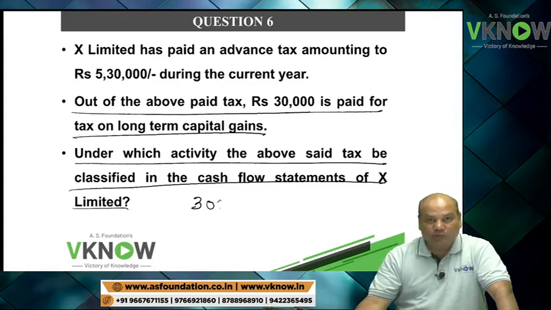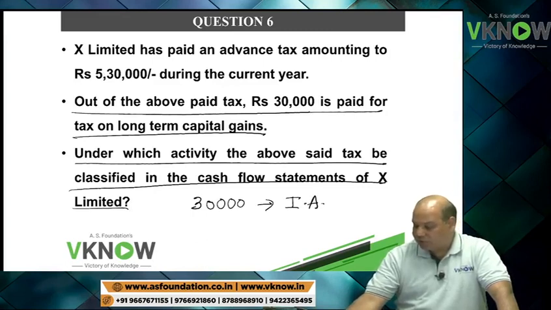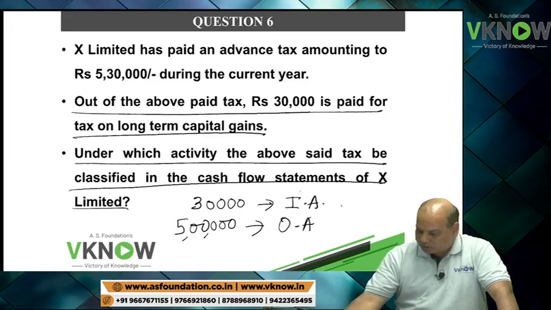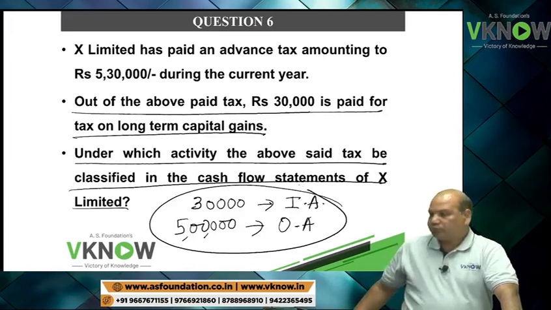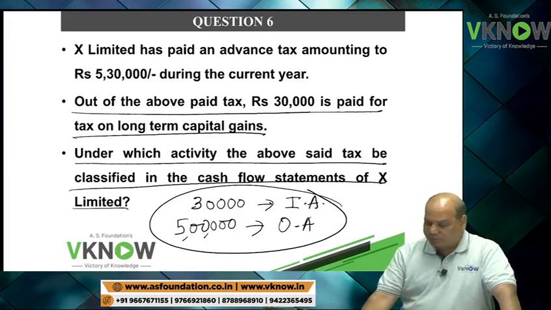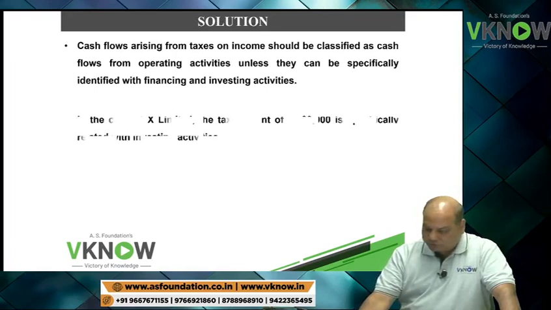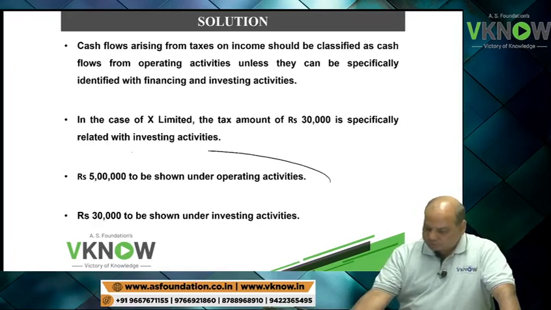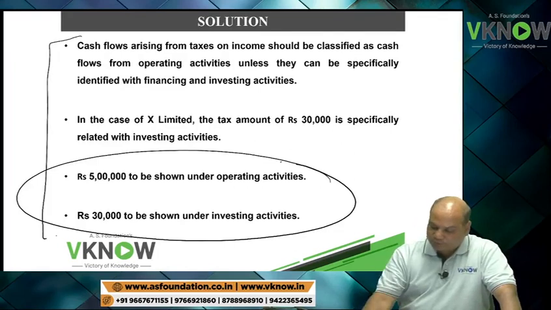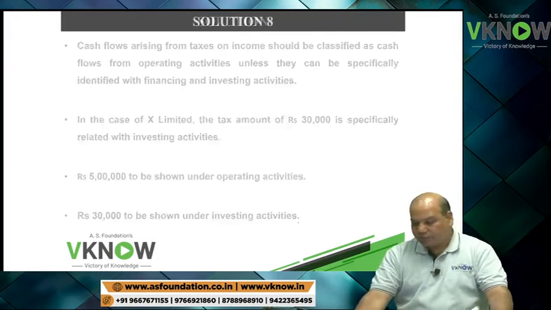So your answer will be 30,000 under investment activity and 5 lakh rupees under operating activities. Okay. So this is the answer of this question number 6. Same thing is printed. You have to write like this for 4 mark question in the exam.